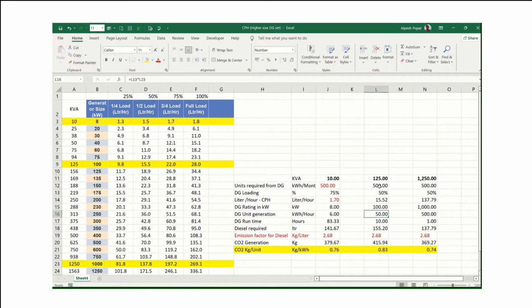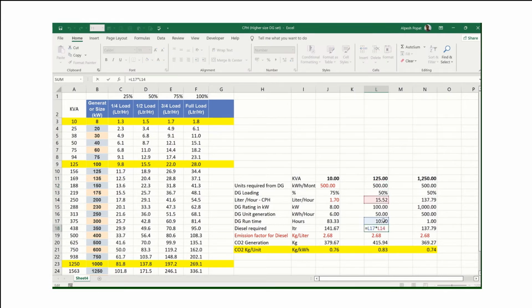How much do I want to generate? 500. So I will divide 500 by 50. That means I need to run my DG for 10 hours. Once I run my diesel generator for 10 hours, I will be able to generate 500 units. So how much diesel is required?